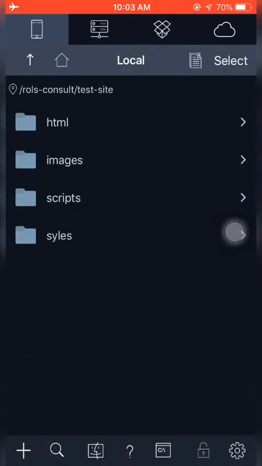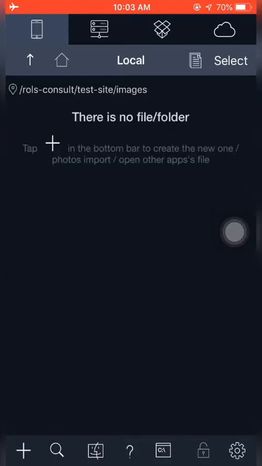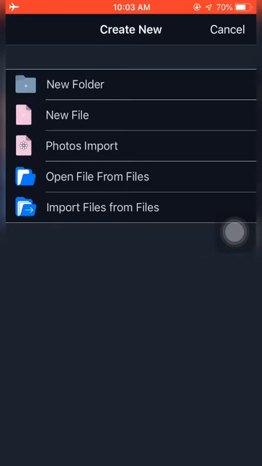So take note, HTML will contain our HTML file, images will contain our images files, scripts will contain our JavaScript files, then styles will contain our CSS files. So first of all, we will need images. Let's go and import images inside our images folder. So we have rows consult, we have test site, then we have images, and we are going to import files. That's photo files or picture files.